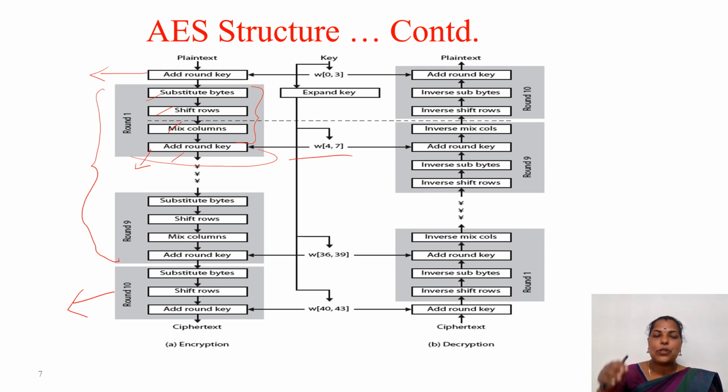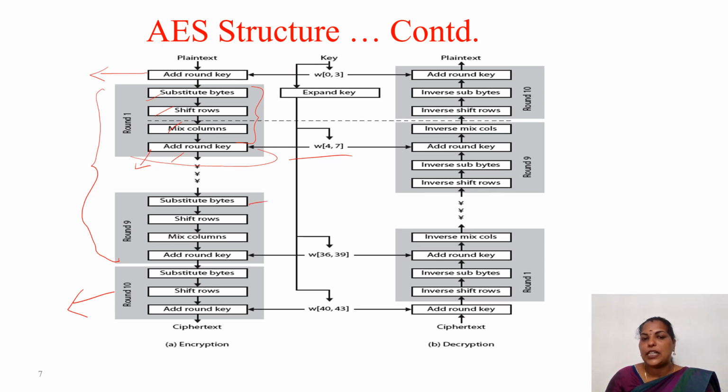And with that confusion and diffusion effect, we are adding the round key transformation so that the security is high in this AES. Okay. So then coming to the decryption process, if you look into it, it is not exactly the reverse operation, but we are taking the inverse, and the order is not exactly reversed.